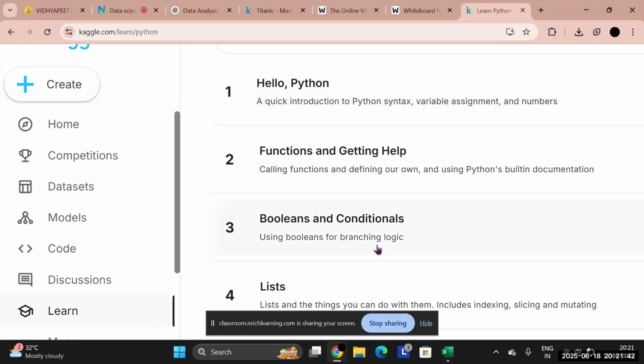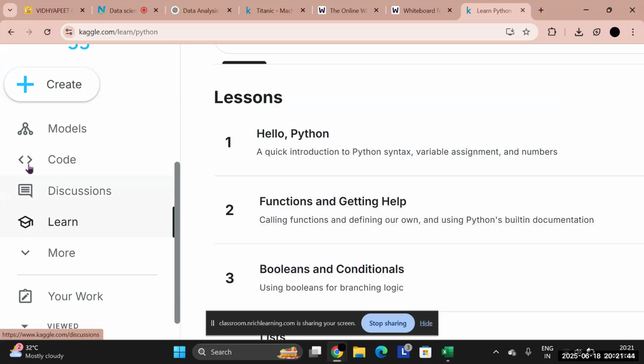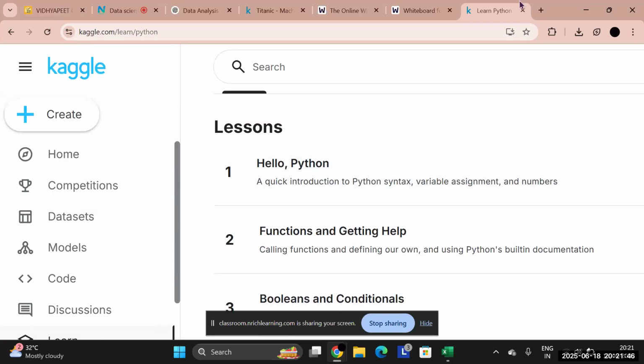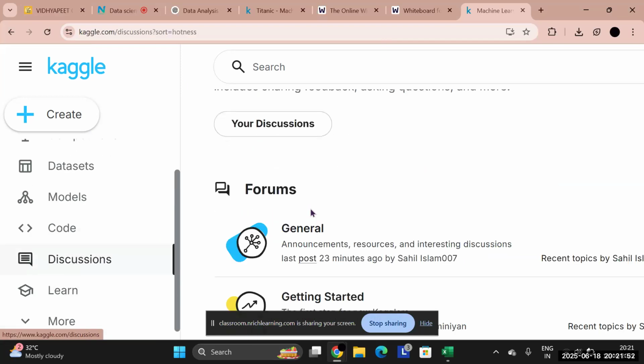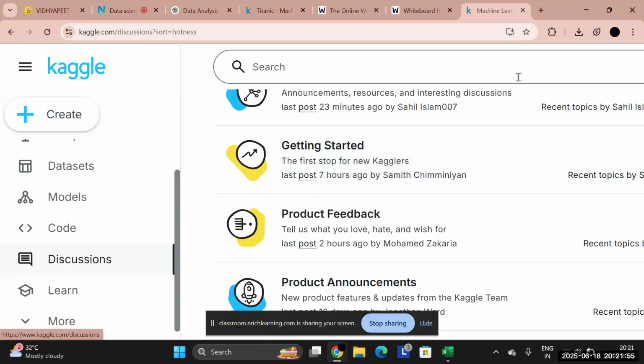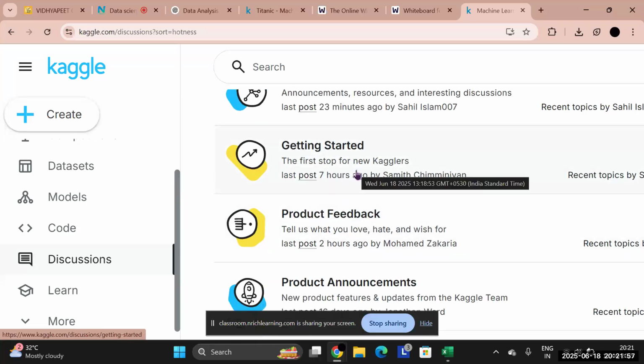Okay, so just go on this website, explore all these things. My motive to introduce this website to you is, first of all, you can also have discussions here. There are so many forums. You can just click on any forum and start talking to people who are ready to study with you. So just go here, talk to other people.